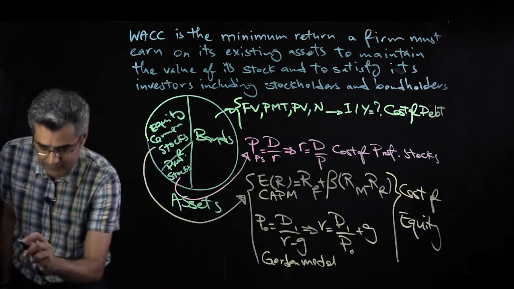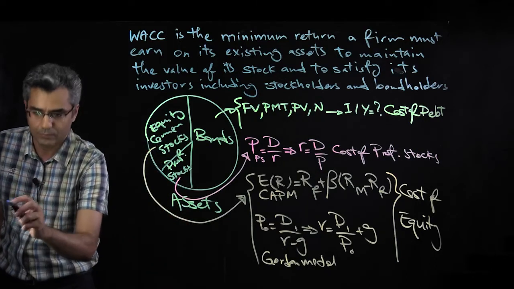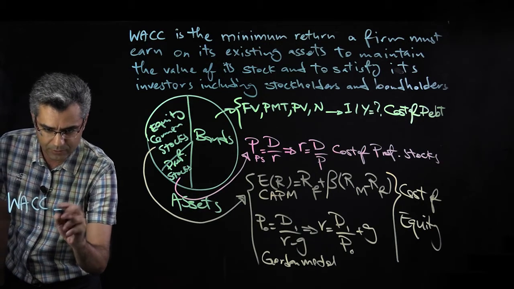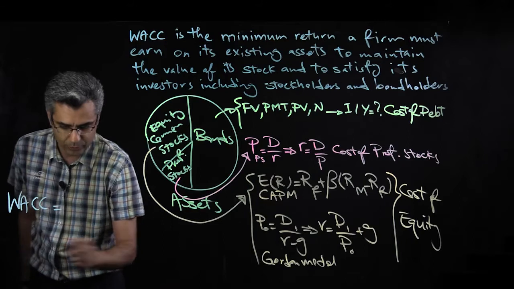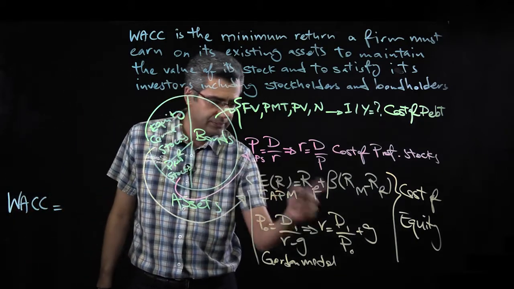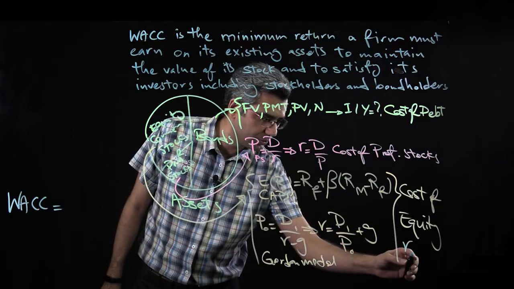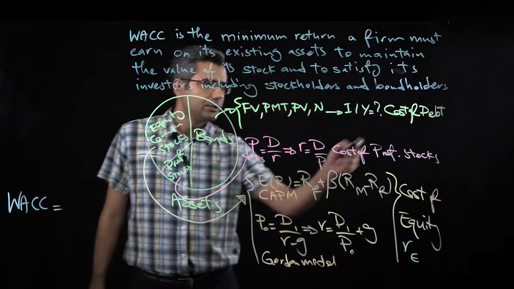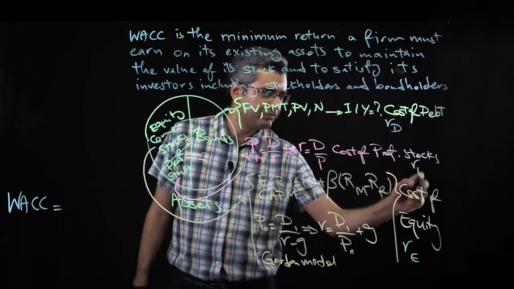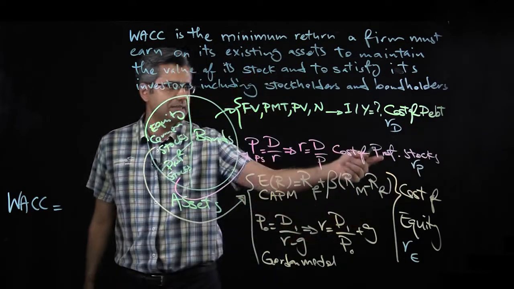So WACC, or weighted average cost of capital. Here I name this cost of equity, this one cost of debt, and this one cost of preferred stocks: RE, RD, RP.